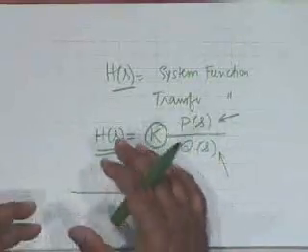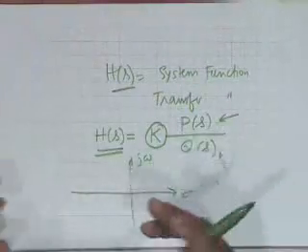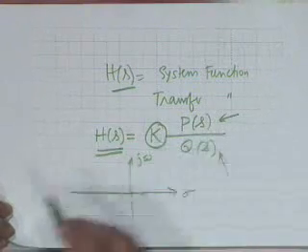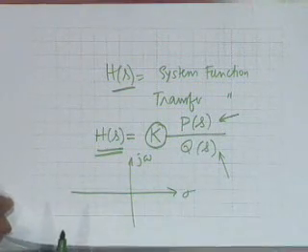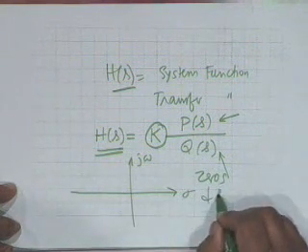A non-zero finite value. Otherwise, we cannot find out H of S. So what is to be remembered is that the nature of H of S, that is its variation with the variable S, is characterized by poles and zeros only. What K does is simply to lift the response or downgrade the response. That's about all. It's a scaling constant. So the nature of the response or the performance of the system is basically determined by zeros and poles.